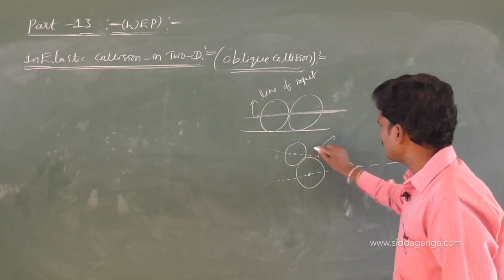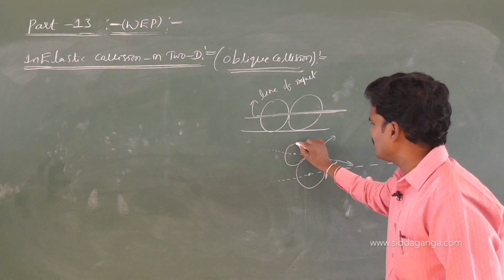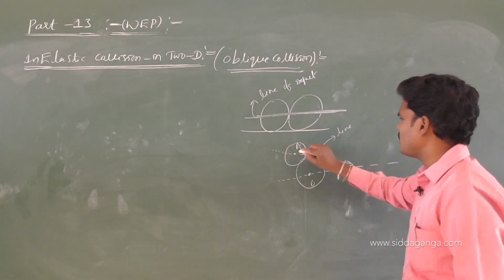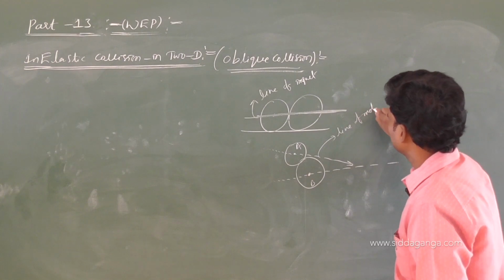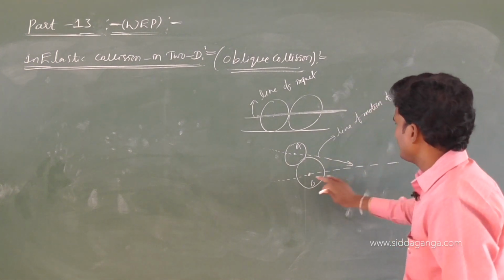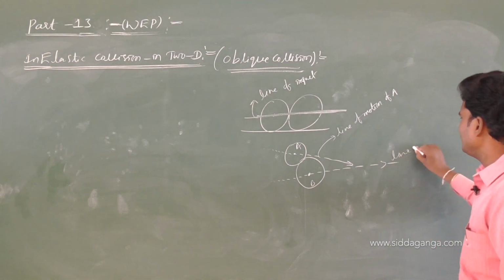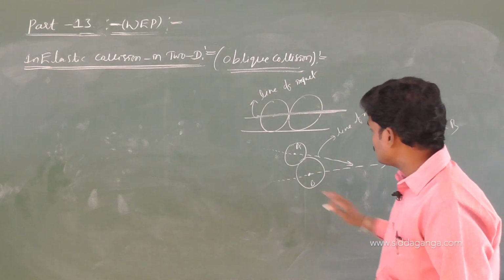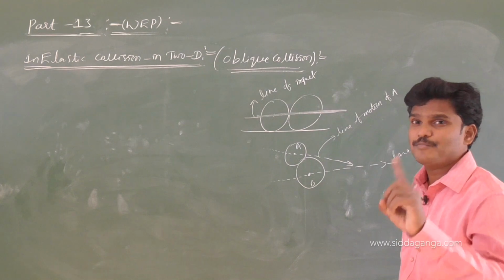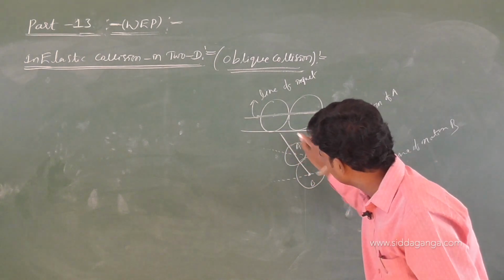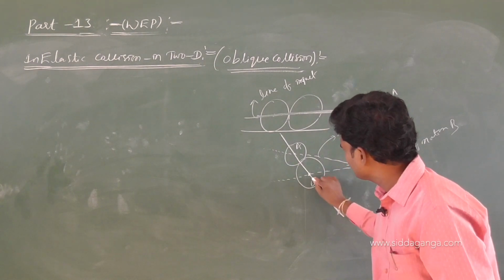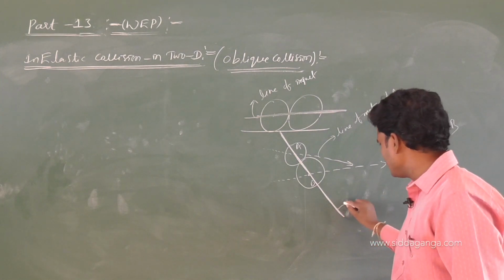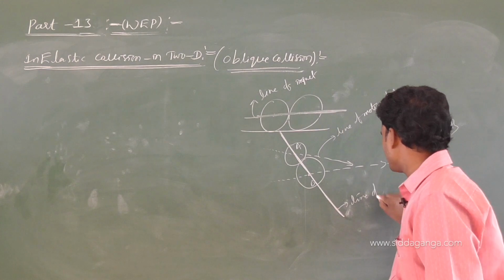Let us suppose this is A, this is B. This dotted line is called the line of motion of body A, and this dotted line is the line of motion of body B, and for these two lines of motion there is one common point. If I draw a common normal, then this common normal we can call the line of impact.